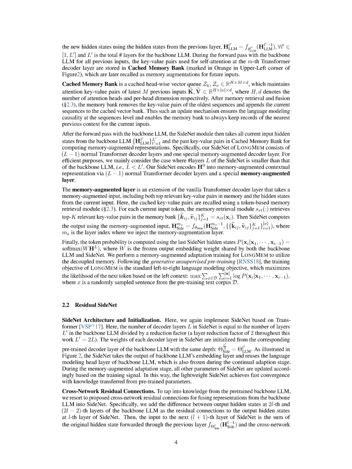Section Summary. The SideNet architecture is implemented based on transformer, with the number of decoder layers equal to the number of layers in the backbone LLM divided by a reduction factor. The weights of each decoder layer in SideNet are initialized from the corresponding pre-trained decoder layer of the backbone LLM with the same depth. Cross-network residual connections are proposed to fuse representations from the backbone LLM into SideNet, which involves adding the difference between output hidden states at certain layers of the backbone LLM as the residual connections to the output hidden states at certain layers of SideNet.